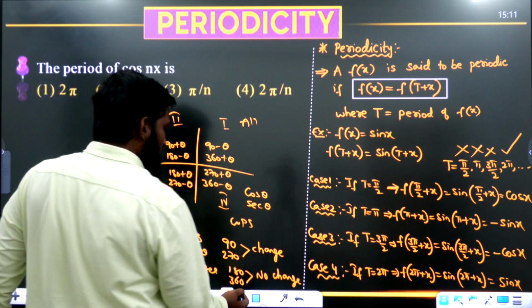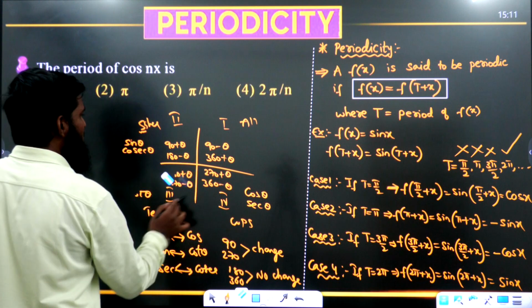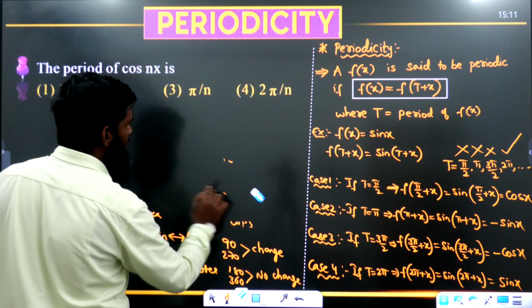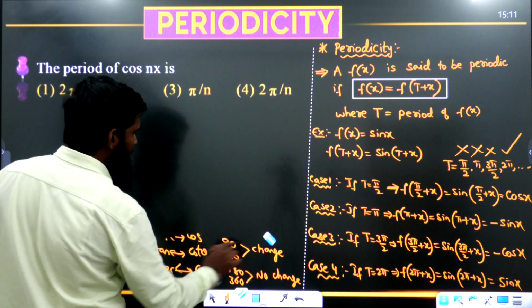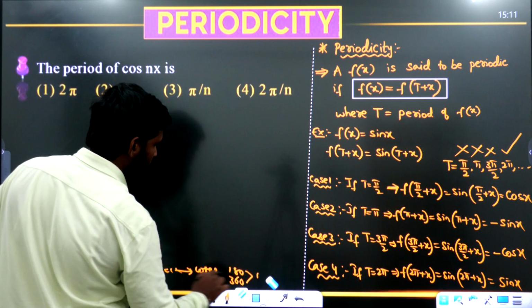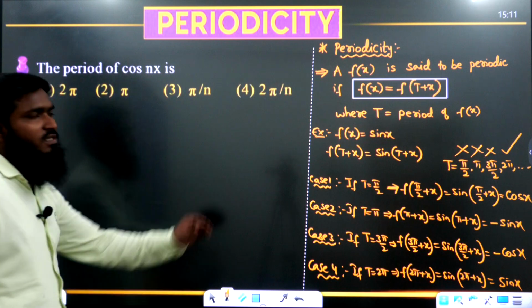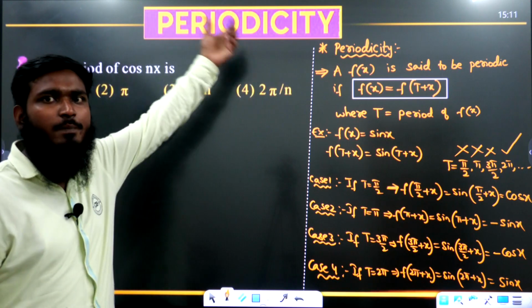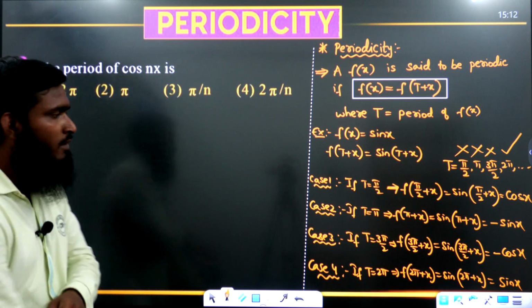Now, but if you are solving these lengthy steps in your examination, the time will not be sufficient. Okay. So now what we have to remember, let us see this part. This is a concept I have explained to you. Whenever we have this type of question, we have to find the period of so and so function.